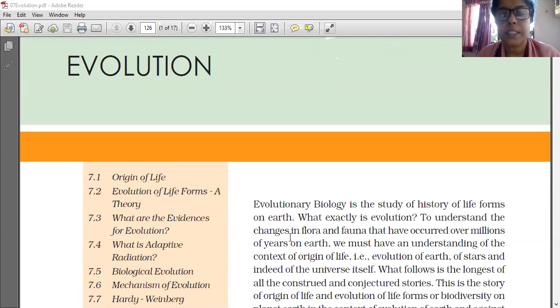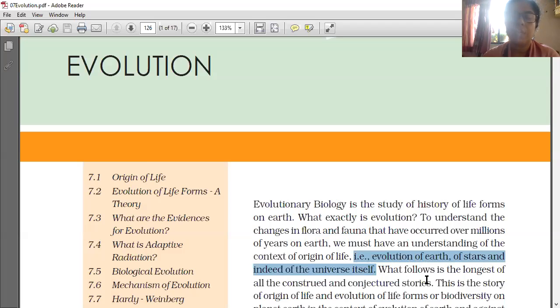To understand the changes in flora and fauna, which means animals and plants, that have occurred over millions of years on Earth, we must have an understanding of the context of the origin of life. That is the evolution of Earth, stars, and indeed the universe itself.